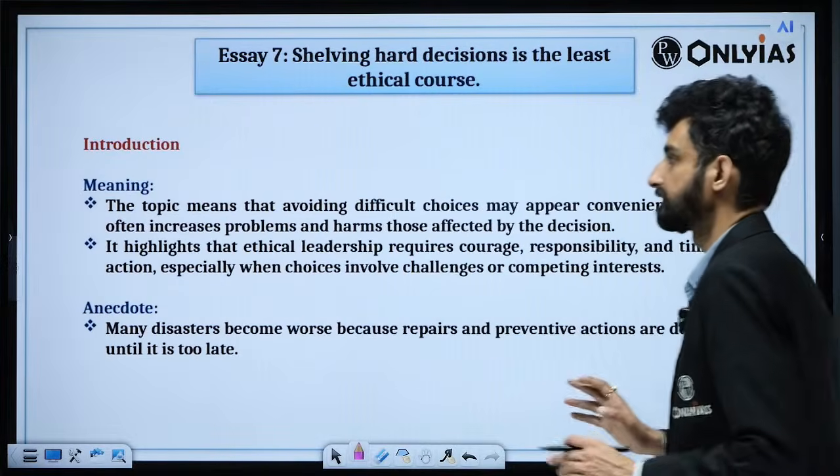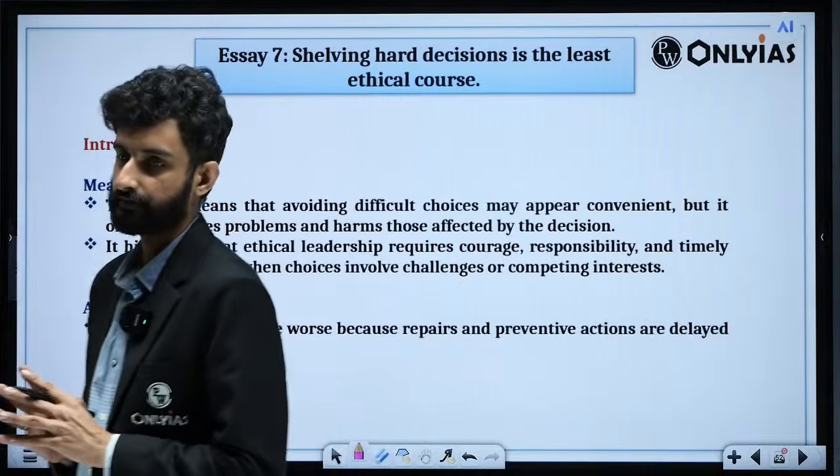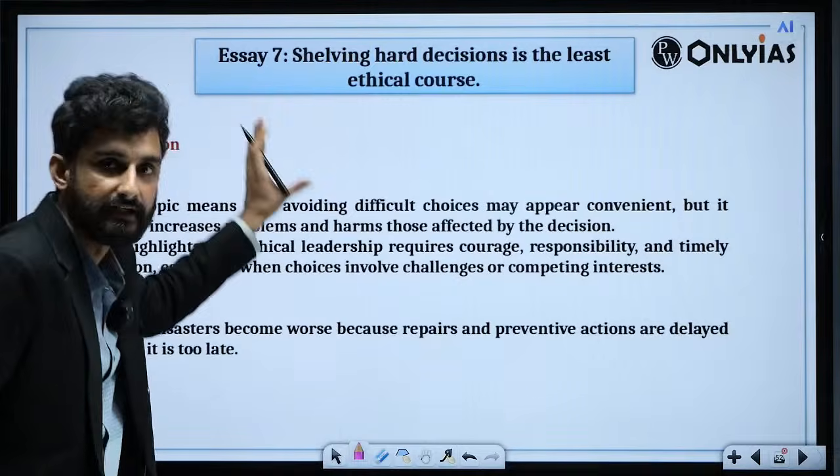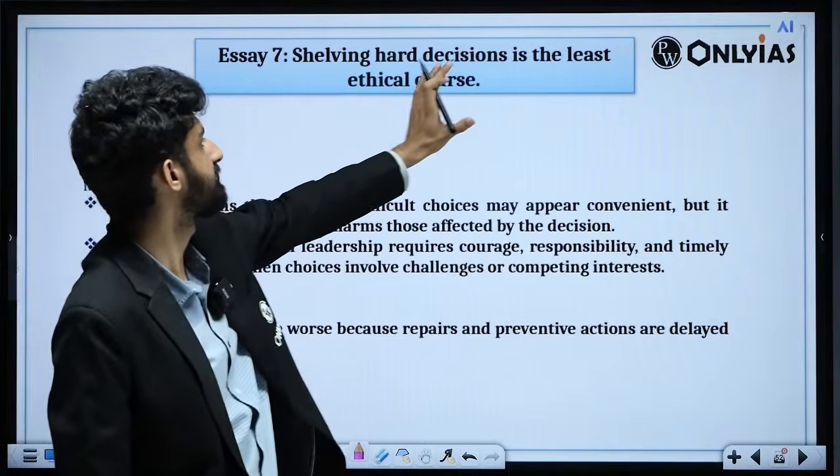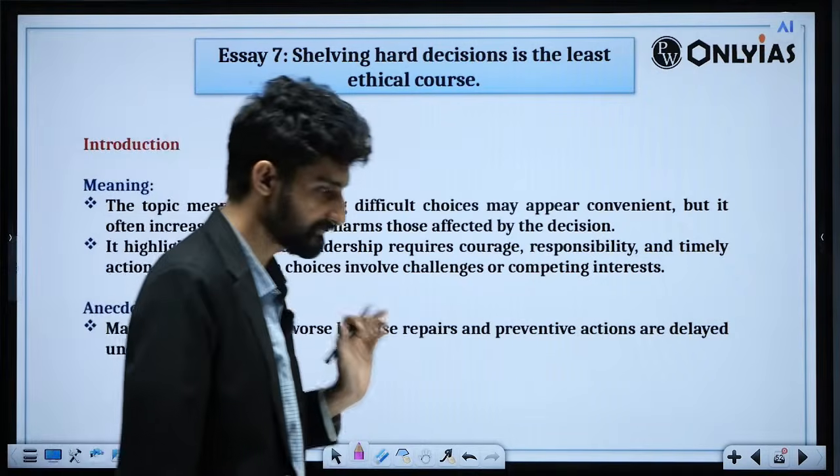And the seventh question is again very important. But again, the majority of you could have attempted this properly. Shelving hard decisions is the least ethical course. Now let us understand this.